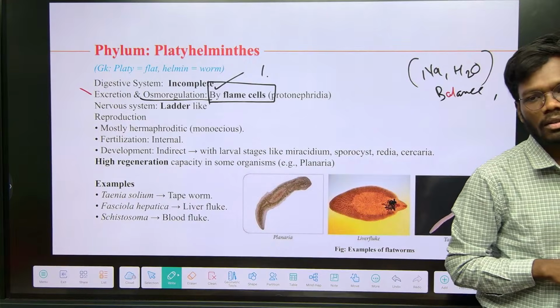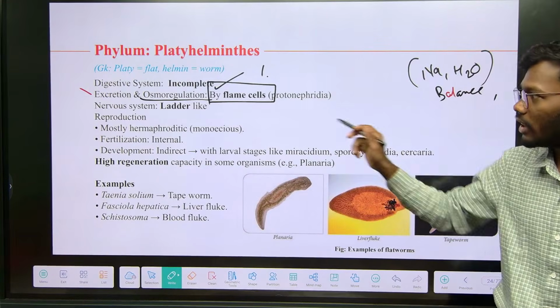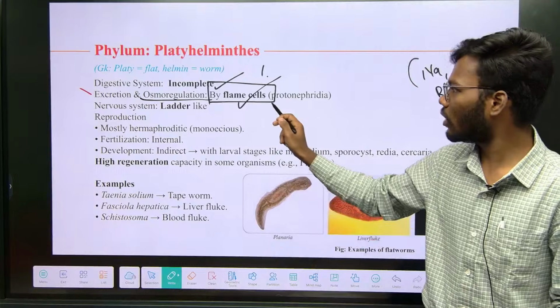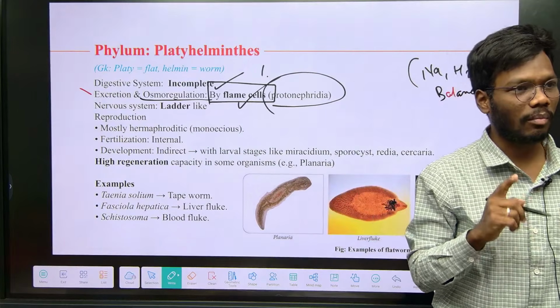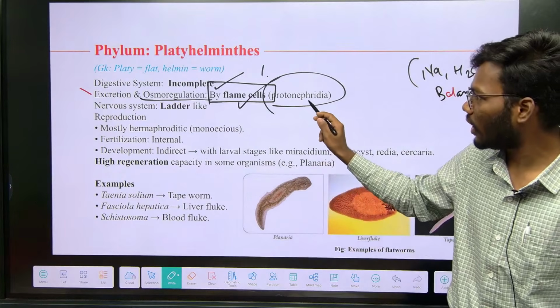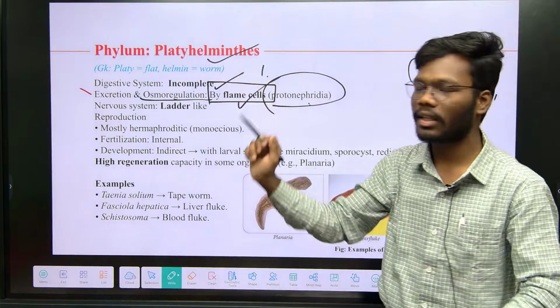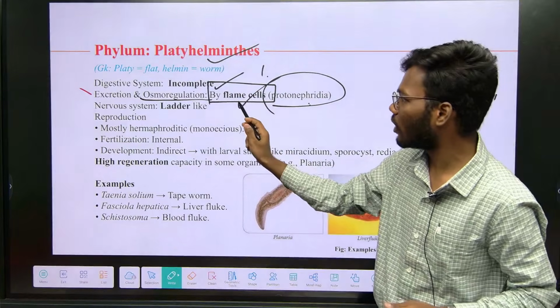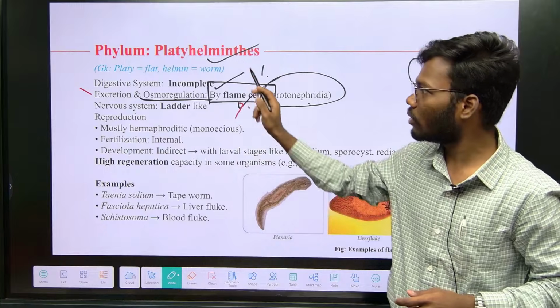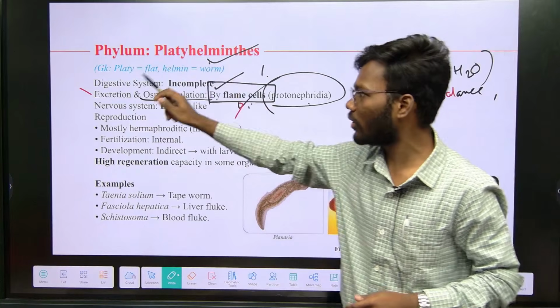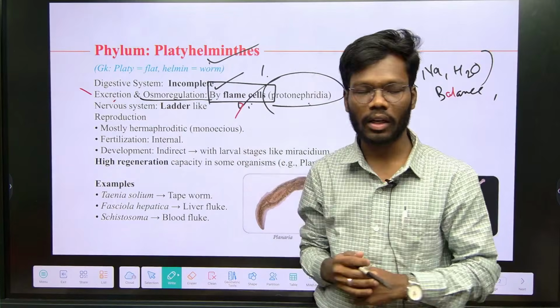That is maintained by these flame cells, which are also called protonephridia. Remember, flame cells, the protonephridia structure, are present only in Platyhelminthes. Flame cells are one of the key cells present only in Platyhelminthes, responsible for excretion and osmoregulation.